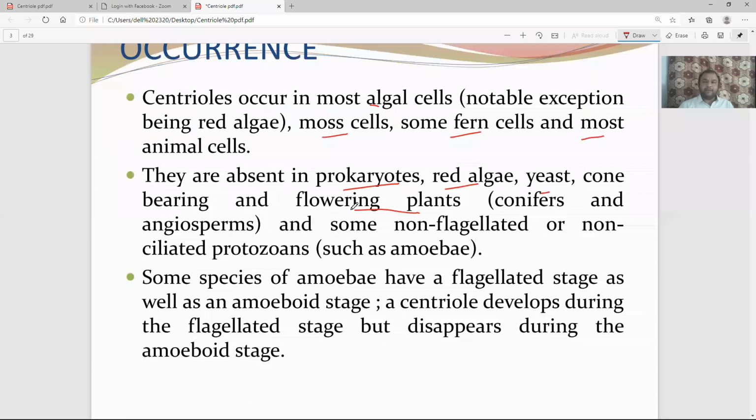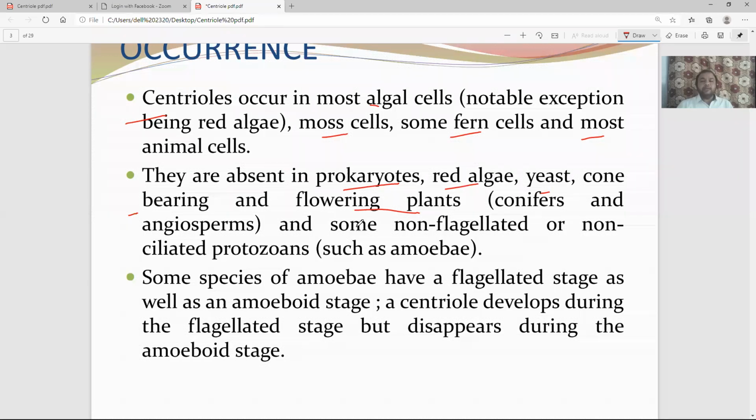So what happens? Spindle fiber formation does take place, but without the centriole. So flowering plants, higher plants do not have it. So they are present where, they are absent where. Even in certain animals like protozoa, amoeba, they do not have it. However, in a certain stage of life it is there, and in a certain stage of life centriole is not there.